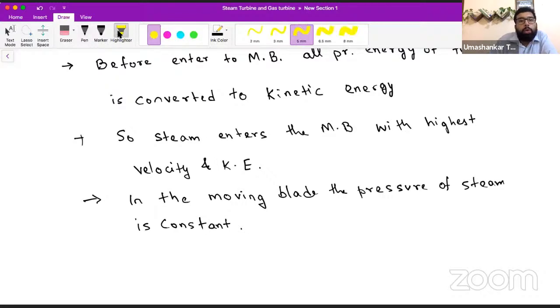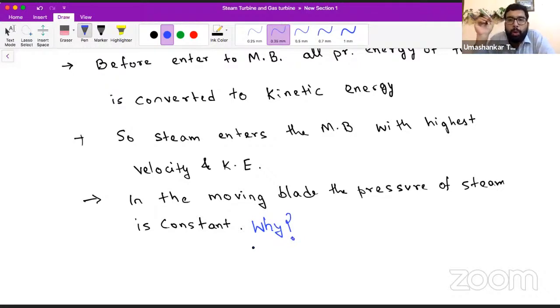Okay. So now this is important. Now listen to me. Here comes a question: why in the moving blade of an impulse turbine does the pressure not change? Is it so because of the geometry of the blade of impulse turbines?